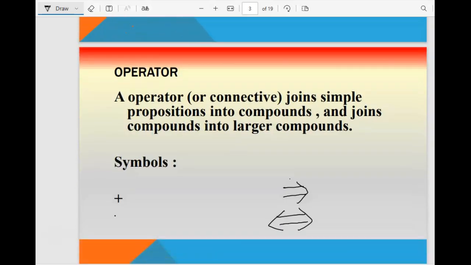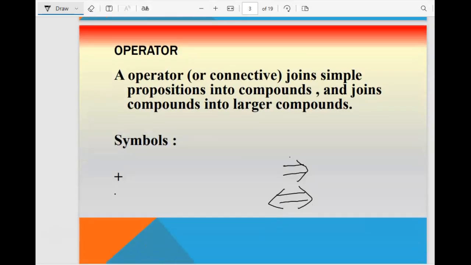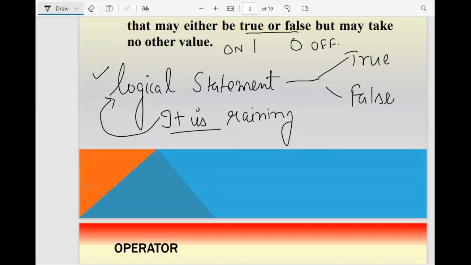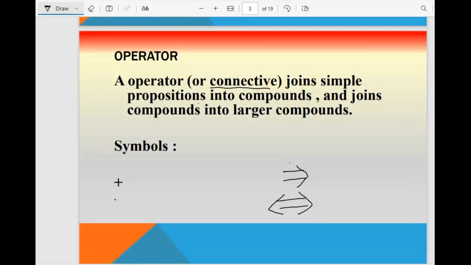Okay. So next is what is an operator. An operator is also called a connective. It joins simple propositions into compound ones. The example which I have given to you in the previous one is called a simple proposition. So you will be able to form a compound statement also. So compound is something more than one.